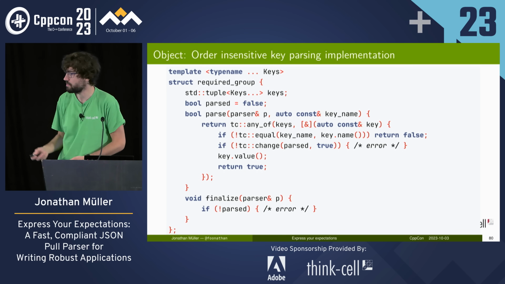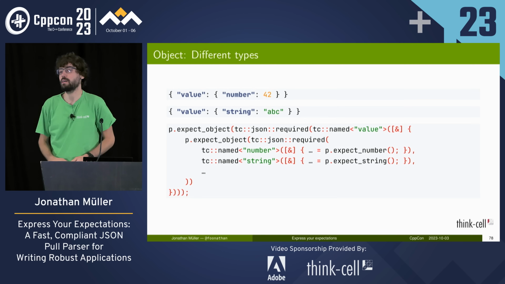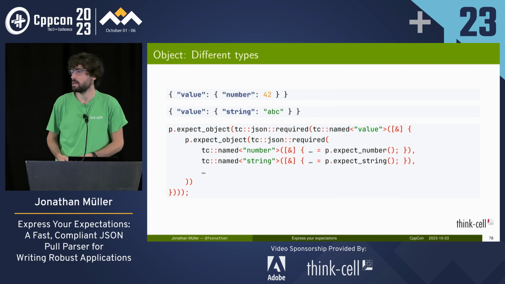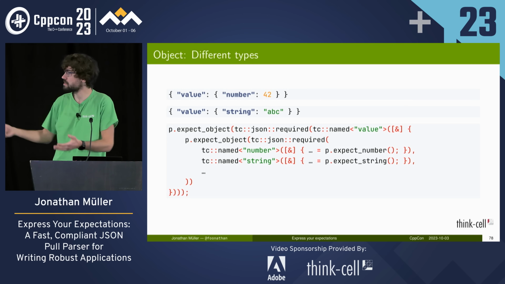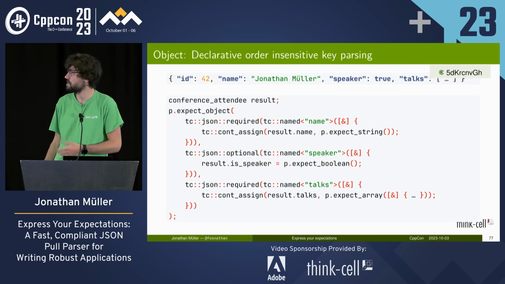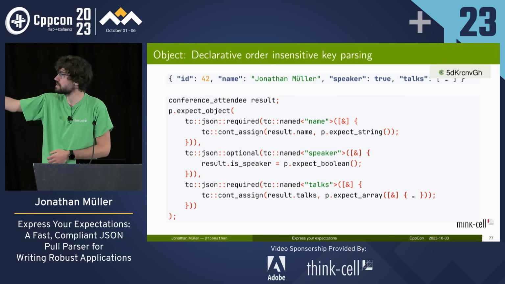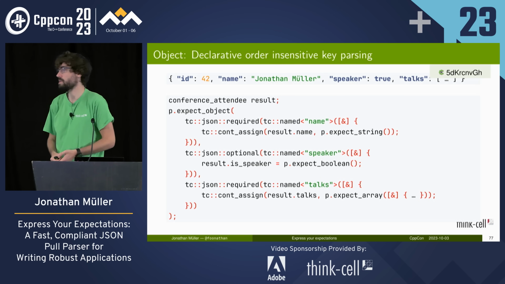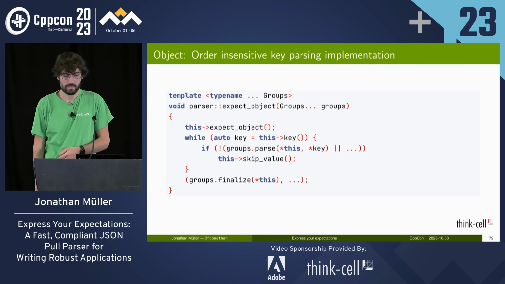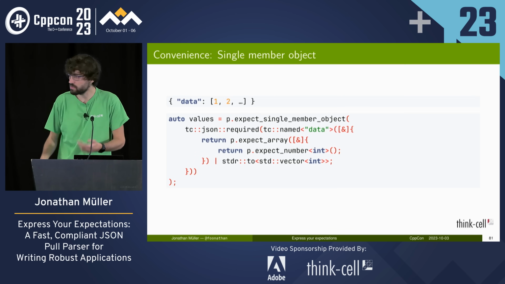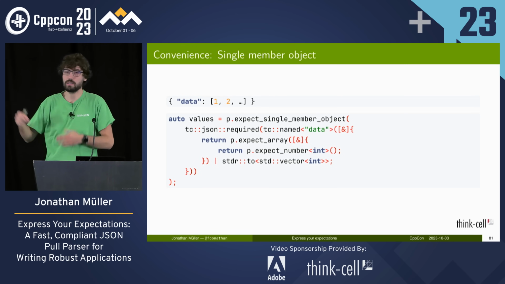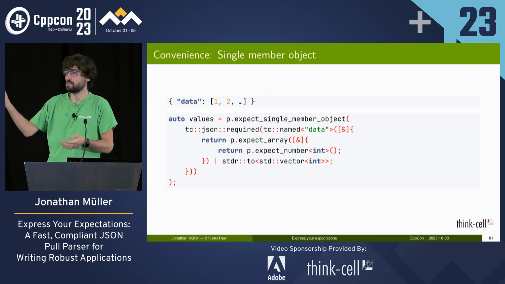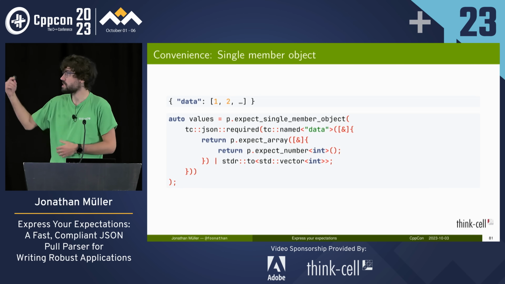And for that, we have this higher level API to parse objects out of the data. In some situations it is still a bit of a bother, like the consign expect string, but we can write even more higher level algorithms to handle common cases like that. We provide a bit of convenience, so we often have JSON objects that only contain a single key, and then we don't want to use an output parameter to assign them. We want to directly return them.